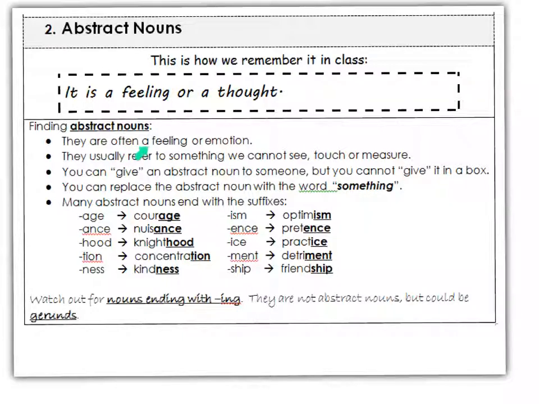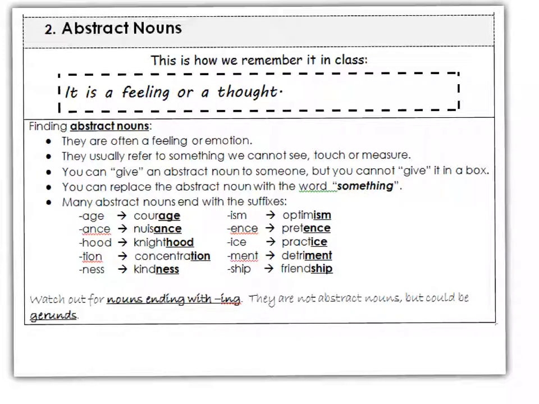Abstract nouns are often a feeling or an emotion. They usually refer to something we cannot see, touch, or measure. Remember, those that we can see, touch, or measure would be the common nouns. You can replace the abstract noun with the word something. I'll give you an example. I feel love. I can replace love with something. I feel something.